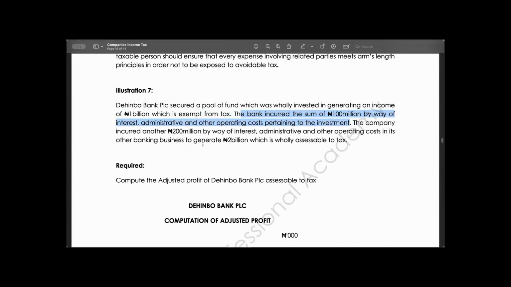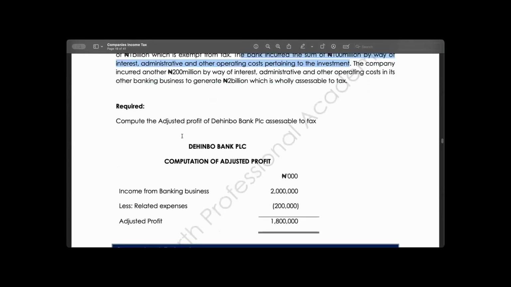The company incurred another 200 million by way of interest, administrative, and other operating costs in its other banking business to generate 2 billion, which is subject to tax. You are required to compute the adjusted profit.